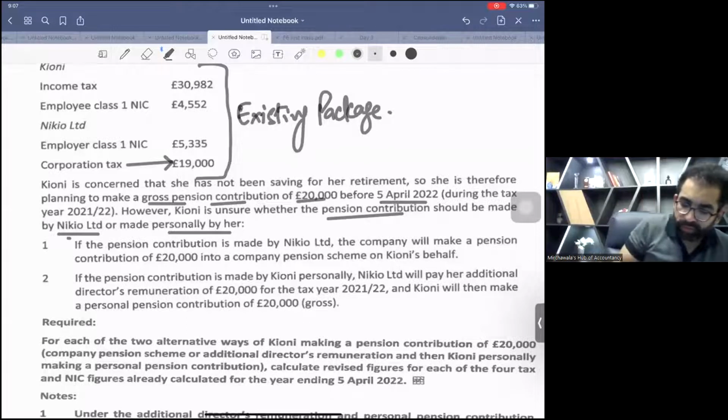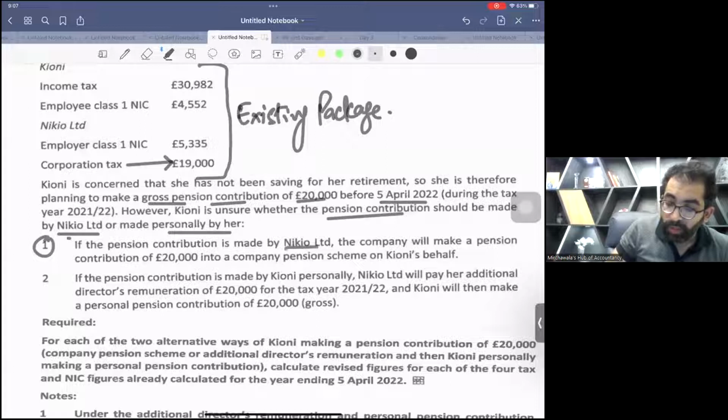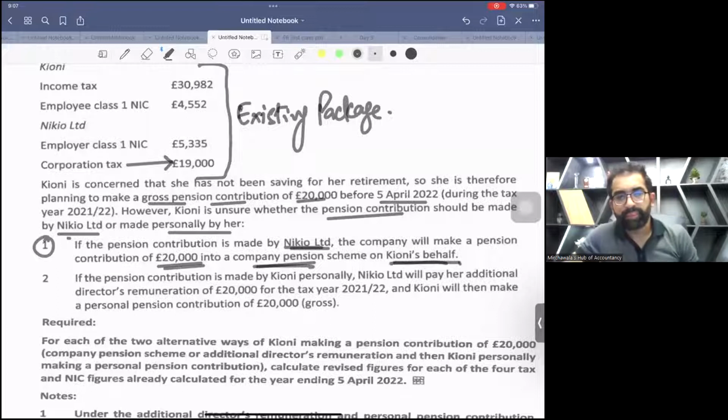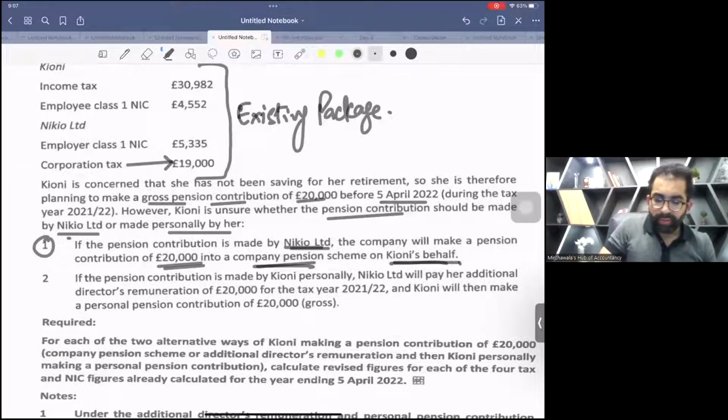The first option. If the pension contribution is paid by Nikio Limited, meaning the employer, the company will make a pension contribution of 20,000 in the company's pension scheme on Kioni's behalf. This is the first option. I'm not reading the second option. You read the second option yourself.